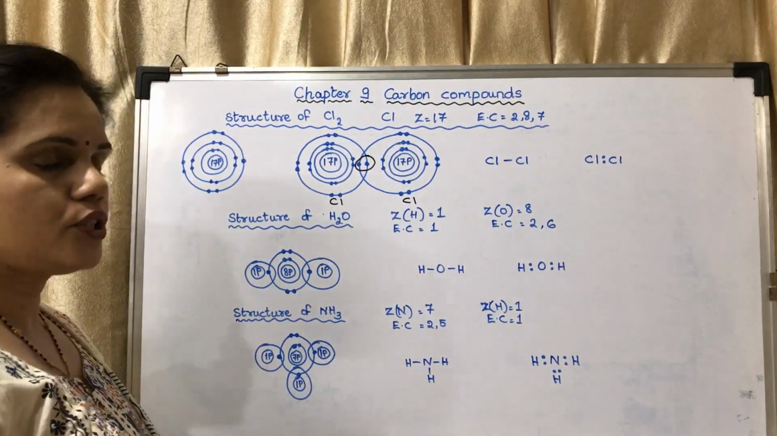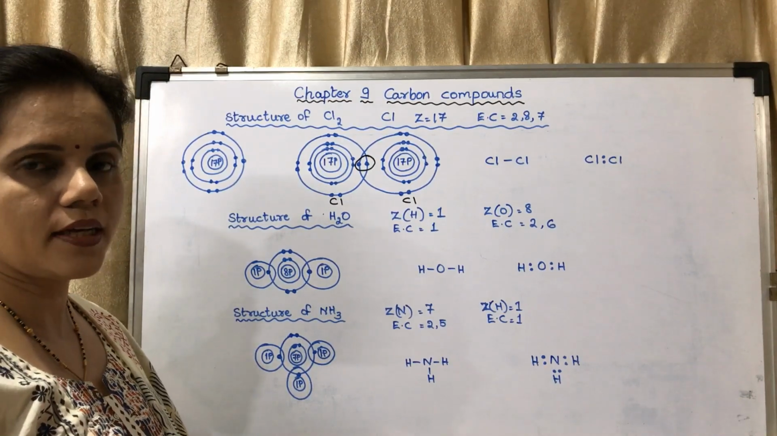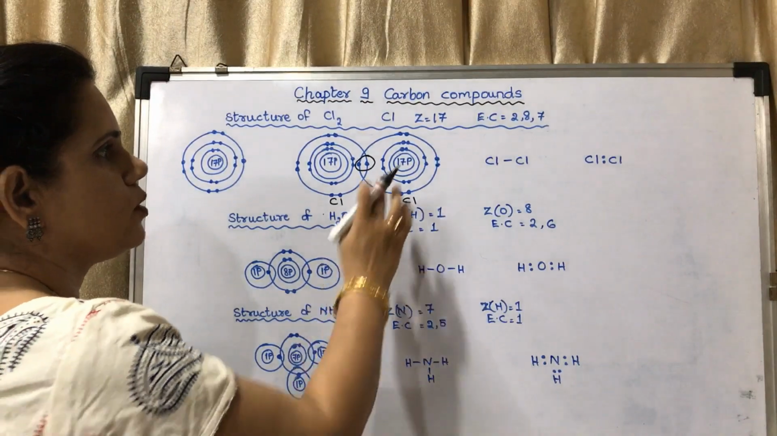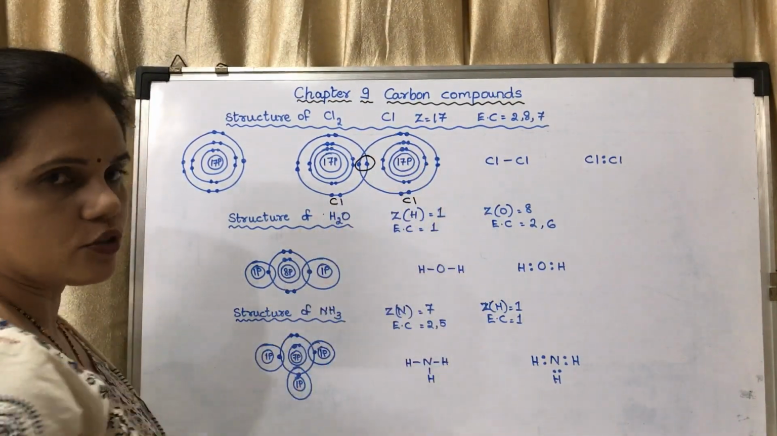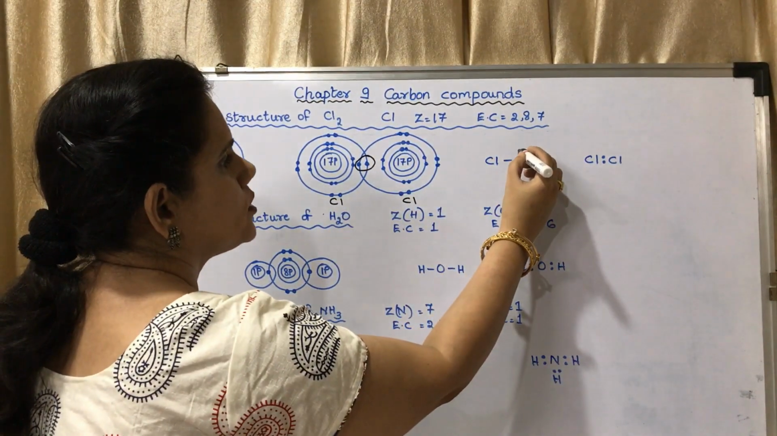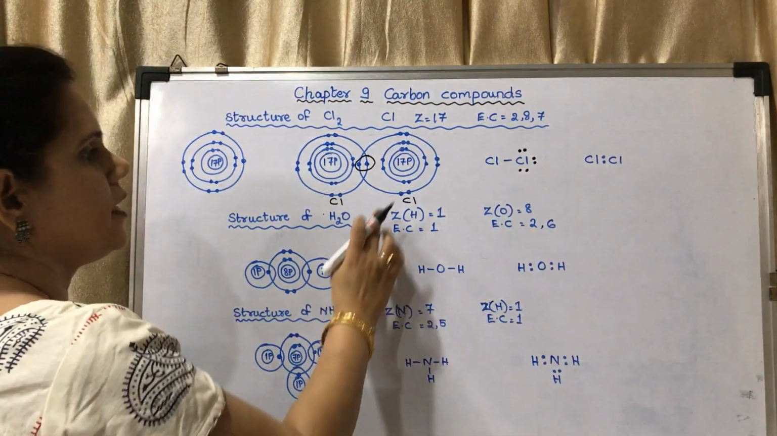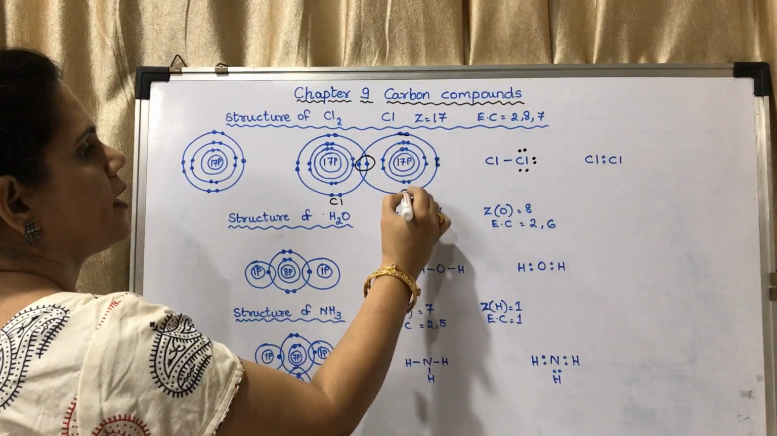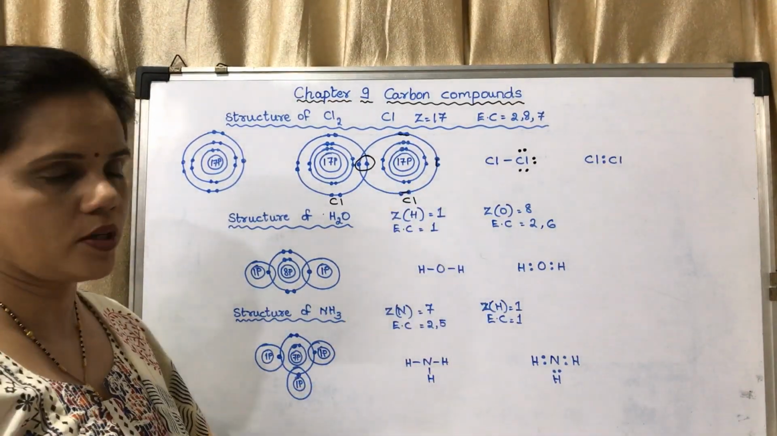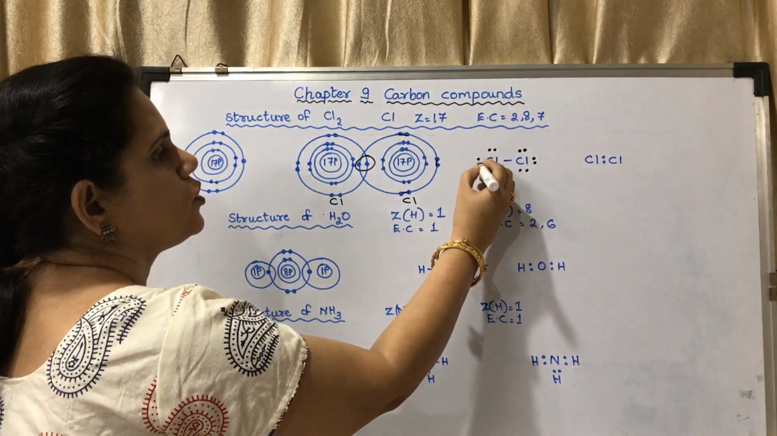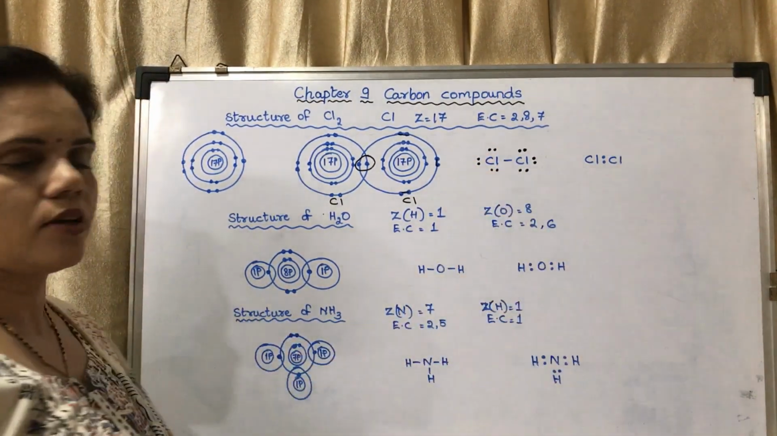Now we have to show the other electrons also in the outermost shell. These 2 electrons have been shown, these electrons have to be shown. So I will show these 2, 2 and 2. These 2 and these 2 have been shown. Similarly, for this chlorine also you have to show those 2 electrons each.